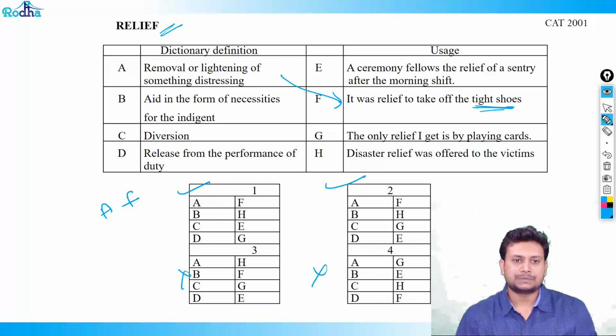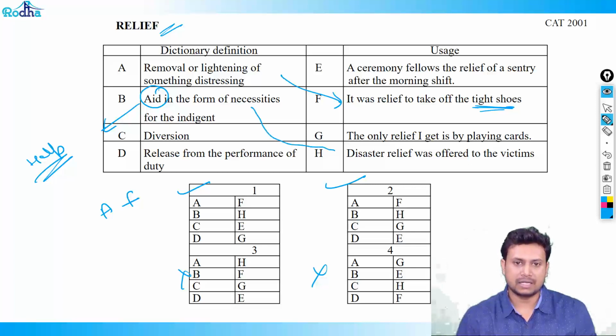So let me check. Aid in the form of necessities for the indigent. Aid refers to some form of help in the form of necessities for the indigent. Indigent is somebody who's suffering from a crisis. So only relief is playing will not work. Disaster relief is the aid that you give. So it is B and H. So B and H again is common, so again, there's no help.